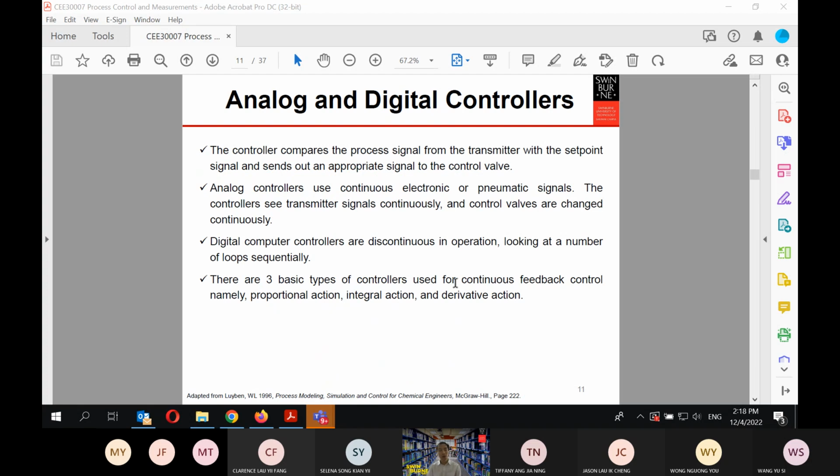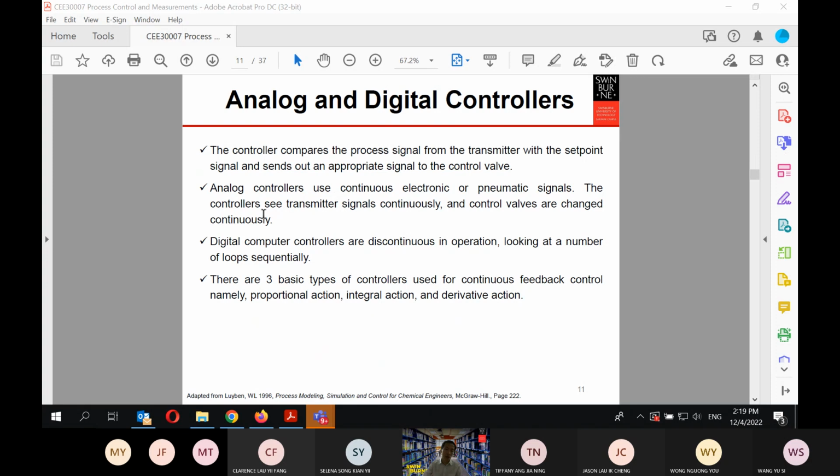In these slides, we are discussing the difference between analog and digital controllers. Analog controllers use continuous electronic or pneumatic signals. These controllers see the transmitter signal continuously, and the control valve will be changed continuously. Digital computers, however, are discontinuous in operation, looking at a number of loops sequentially. So one is continuous, the other one is discrete. I will not talk about these things in more detail, but later you can Google and check the difference between the analog and the digital.